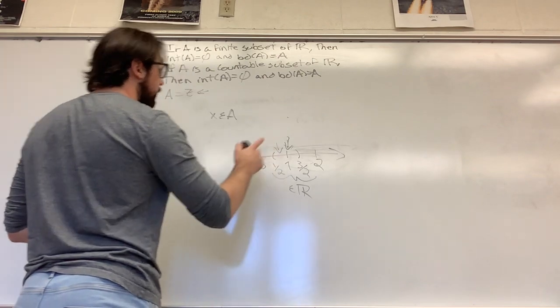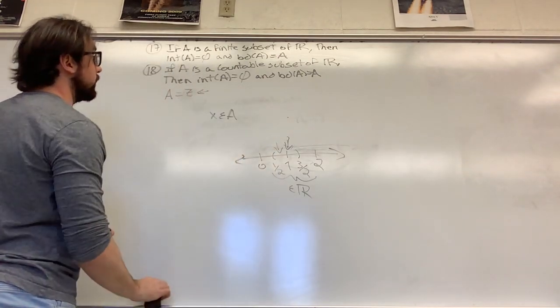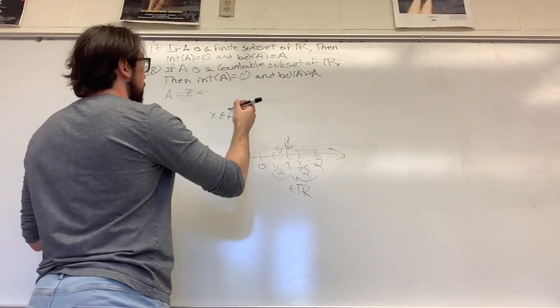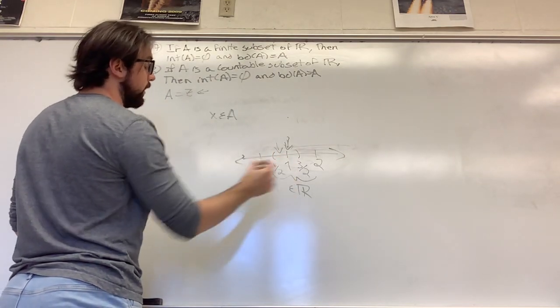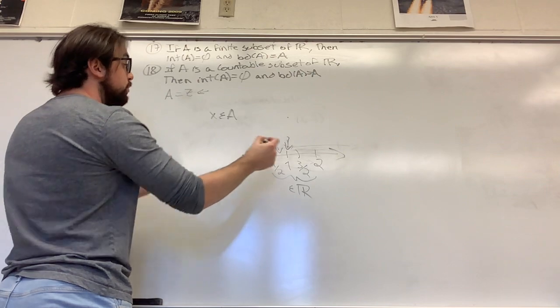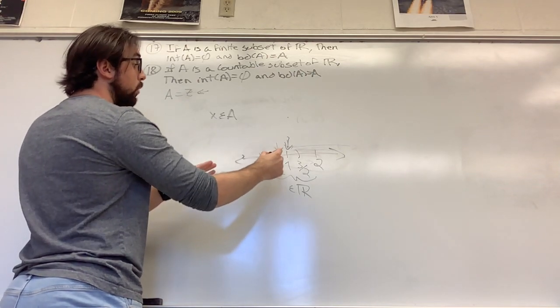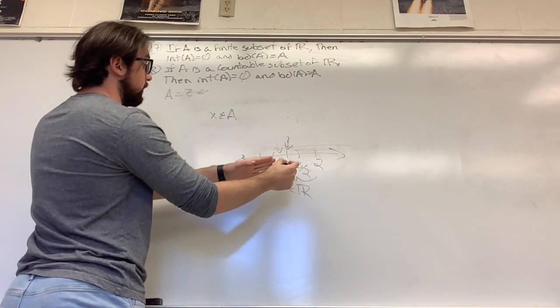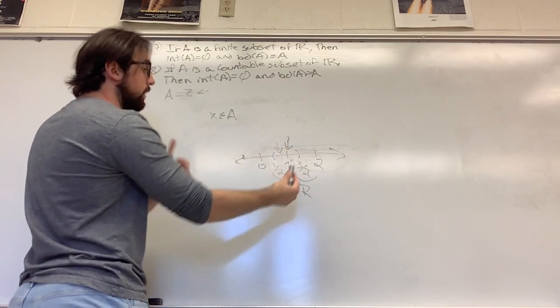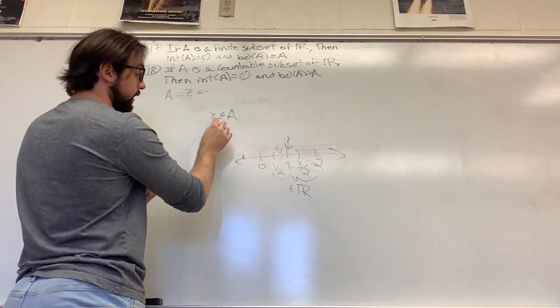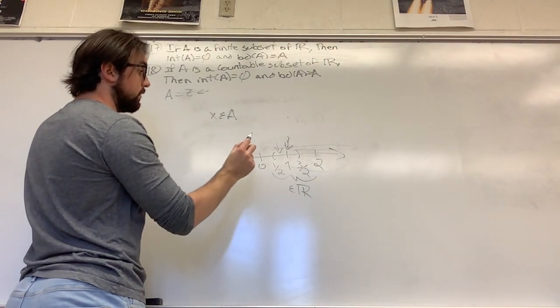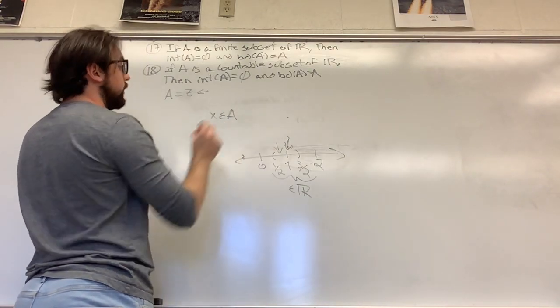Therefore, our definition of an interior point, which is again that an element in A, in this case our element is 1, we should be able to draw an open set around this element in which there's at least another element different from this X that is also included in A.